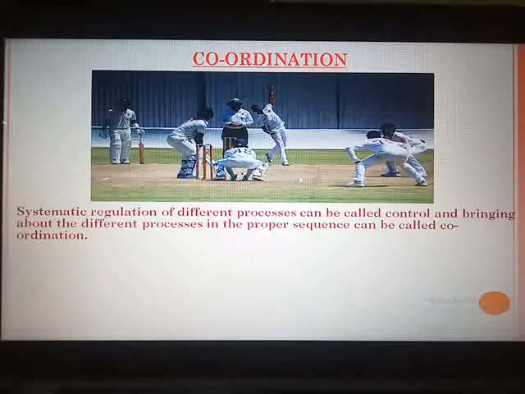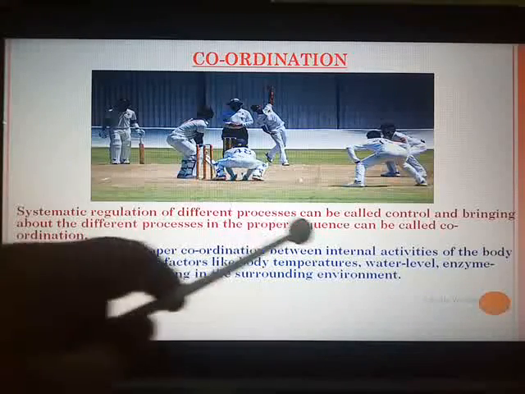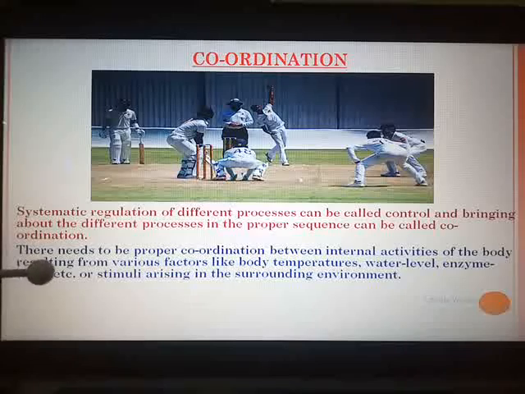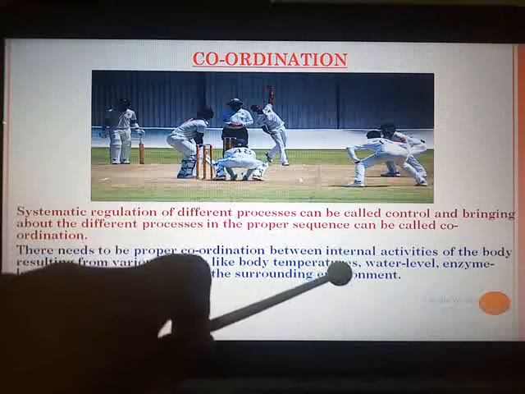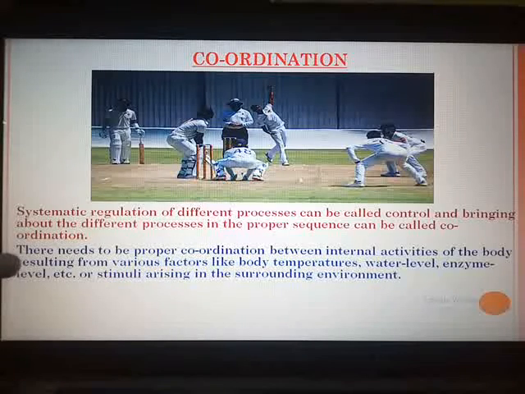Now there needs to be proper coordination between the internal activities of the body resulting from various factors like your body temperature, water level, enzyme level, etc., or the stimuli arising in the surrounding environment. And for your body to coordinate properly, your participation is also necessary. Now you can ask me, participation in which way?